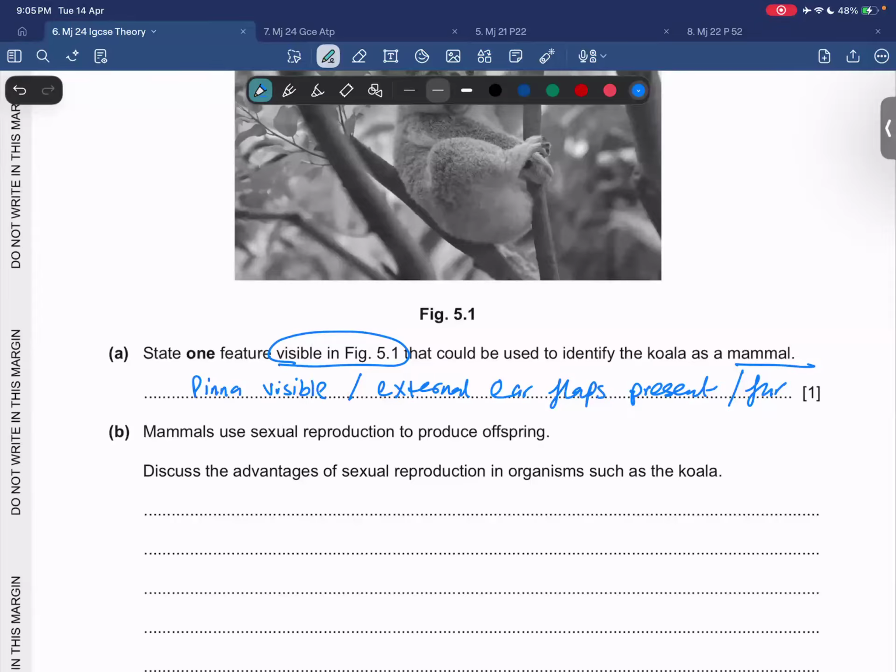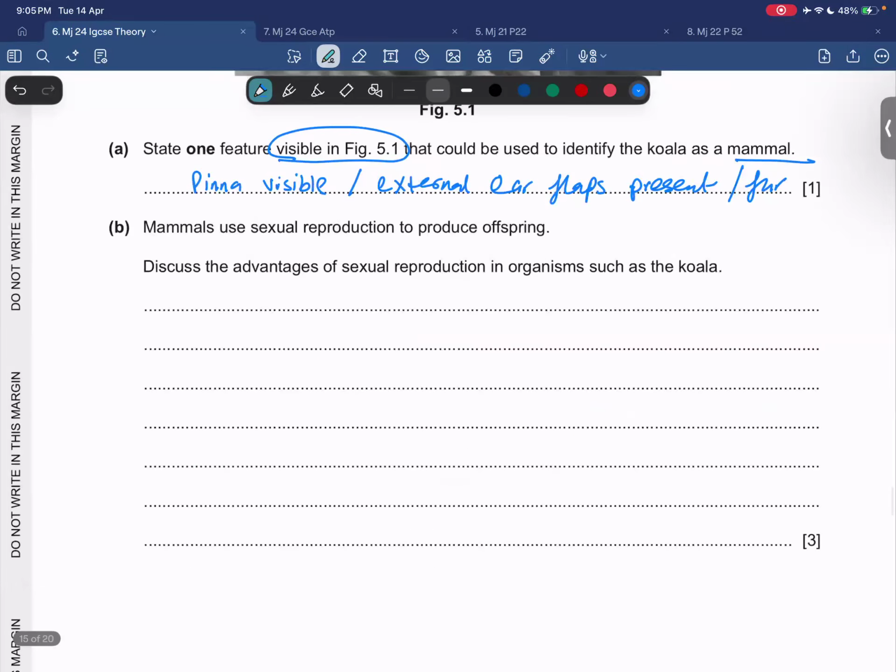अच्छा जी. अब अगला सवाल कह रहा है कि भाई mammals use sexual reproduction to produce offspring. Discuss the advantages of sexual reproduction in organisms such as koala. देखो सबसे पहली चीज हमारे पास क्या होती है whenever we talk about sexual reproduction is genetic variation. और genetic variation क्या करती है? Genetic variation allows new alleles to be introduced into the populations so that if there are changing environmental conditions, the organism can adapt to them, right?